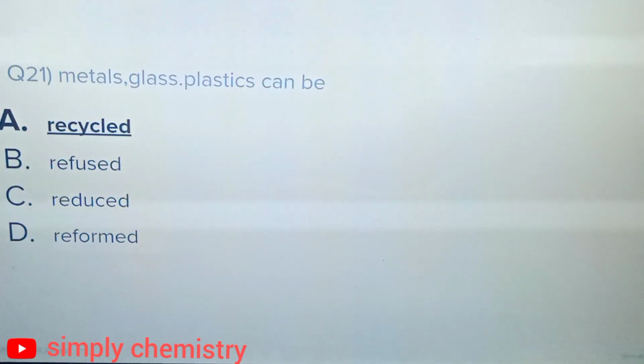Question 21. Metals, glass, plastics can be option A, recycled, option B, refused, option C, reduced, option D, reformed. And the correct answer is option A, recycled.